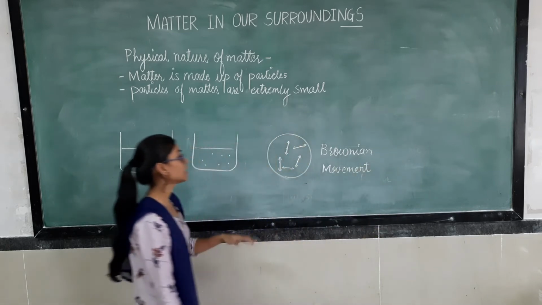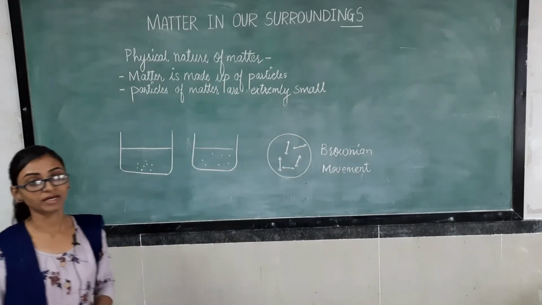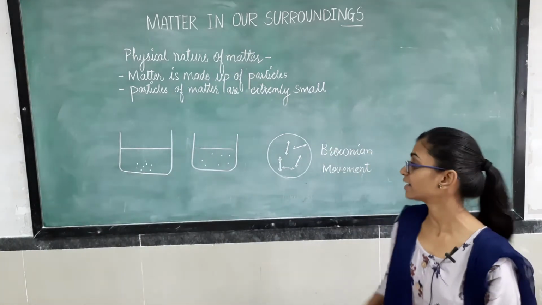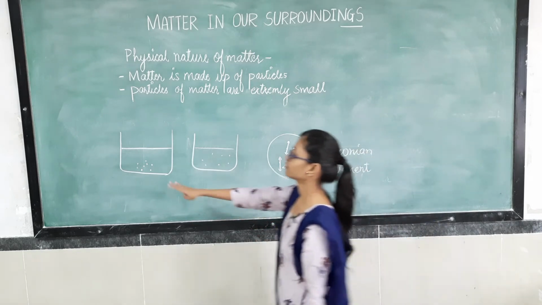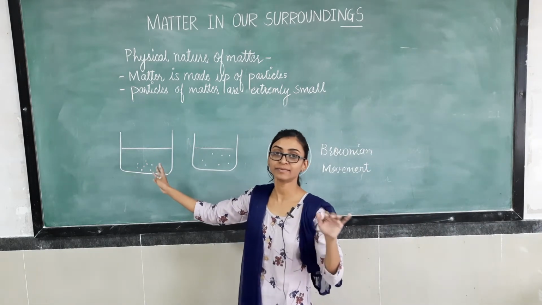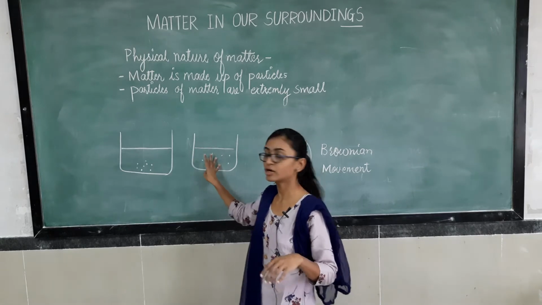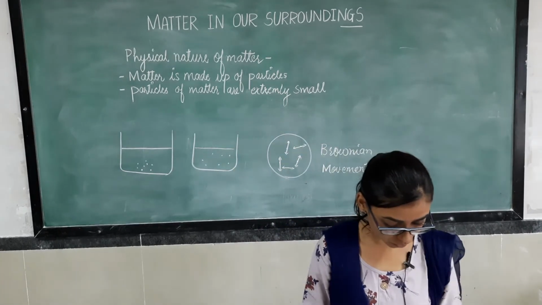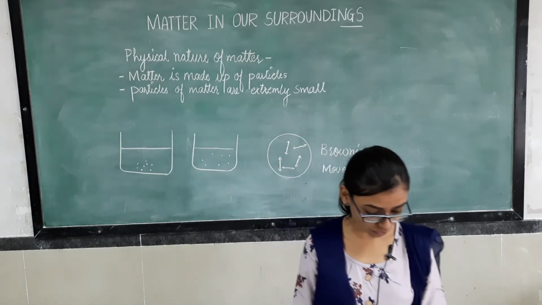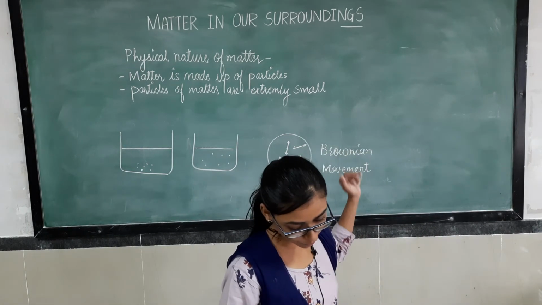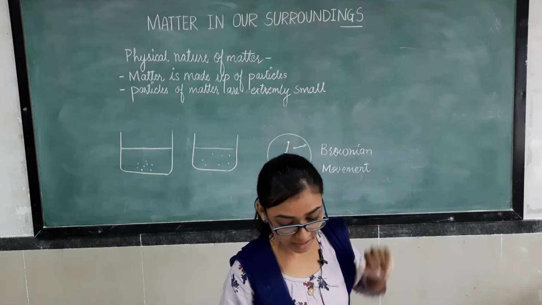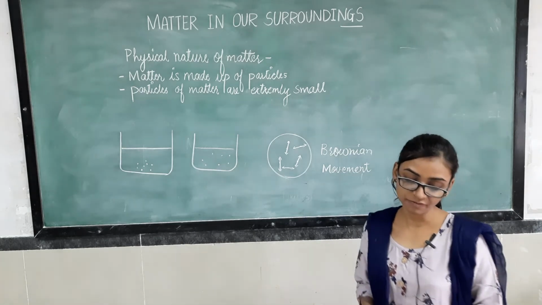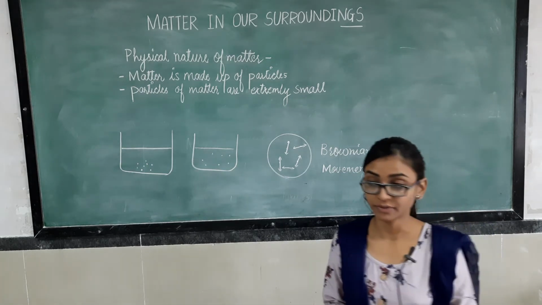What is it known as? It is known as Brownian movement. So from this we may say that first we have two ingredients separately, but now we get a solution of sugar, right? So due to this random motion of both, we get a continuous solution of sugar, which shows that matter is made up of particles. Now there is a space in between particles, which shows that it is not continuous.